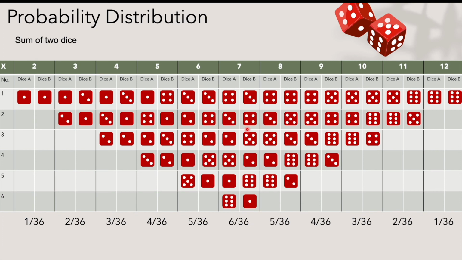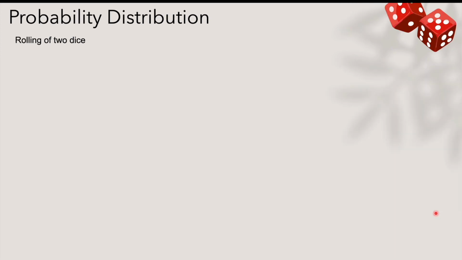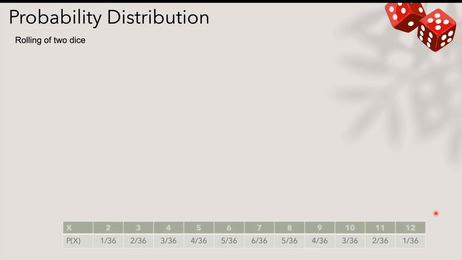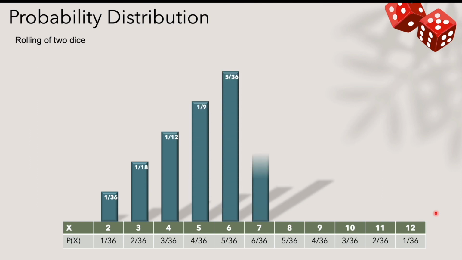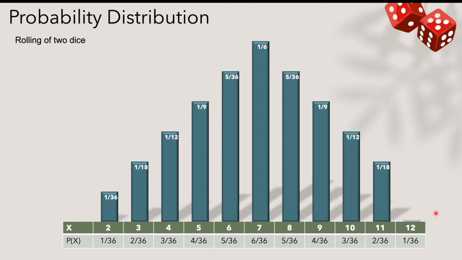You can do an experiment yourself also, but when we find this out, we can plot a probability distribution graph. How can we plot it? We plot it in a similar way to what we did for a single dice roll. We can plot the probability for each possible outcome. Here you can see a very clear graphical representation that 7 has the maximum chance to appear when you roll 2 dice out of all the combinations and all the outcomes.